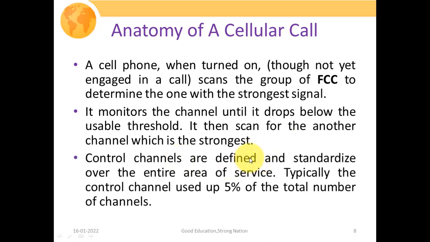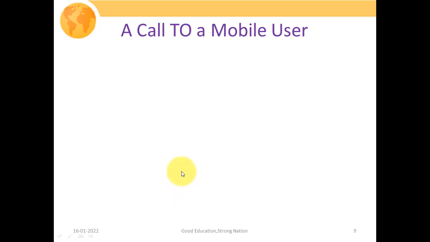So control channels are defined and standardized over the entire area of service. Typically the control channels use up to 5% of the total number of channels. Since the frequency bands over which we deploy our communication system are fixed, we will require frequency channels for two purposes, that is for traffic flow as well as control signaling flow. So we will use 5% of the available spectrum for the control channel. They are basically reserved, and the 95% of the frequency band or spectrum we will use for voice traffic. How will a call to a mobile user take place?